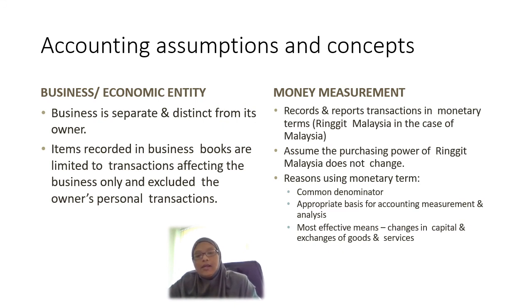And then the next one is money measurement. Money measurement is where the items are to be recorded and reported in monetary terms, Ringgit Malaysia in the case of Malaysia. And then we assume that the purchasing power of Ringgit Malaysia does not change. This assumption is important when you make a comparison across periods. Of course, we know there are many factors affecting it, like the inflation rate and the change in the economy, but when we make a comparison, we have to assume that the purchasing power does not change.